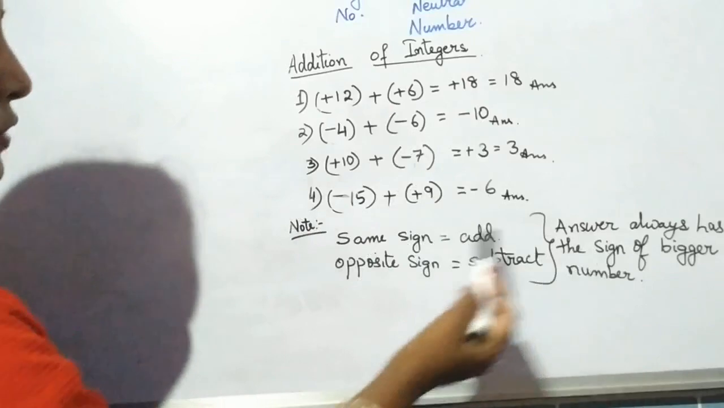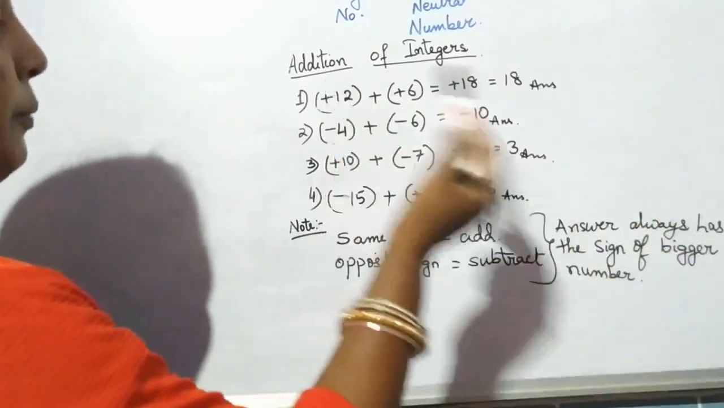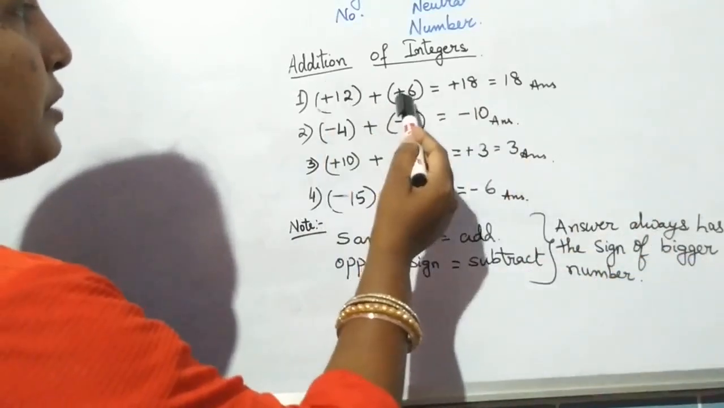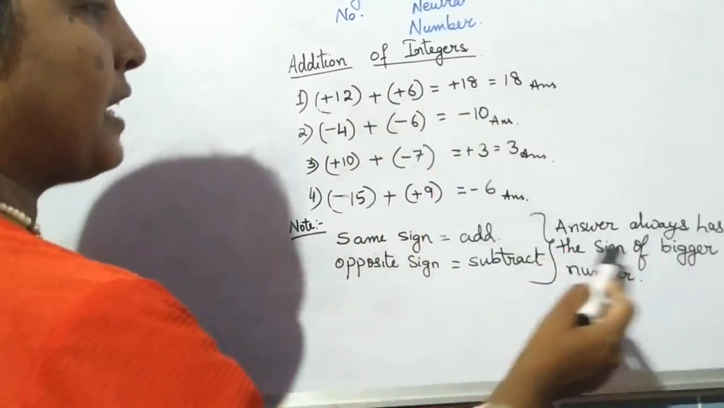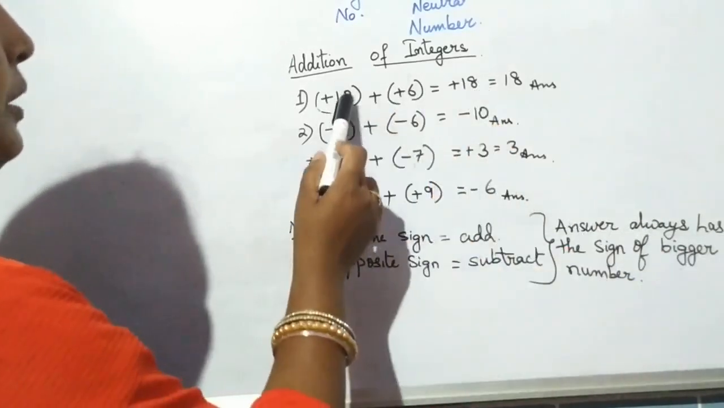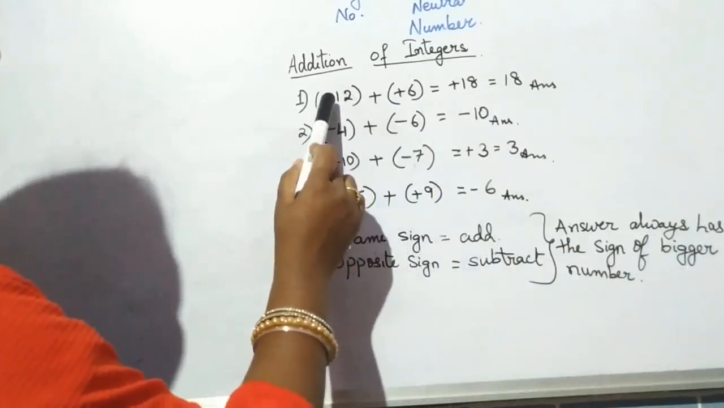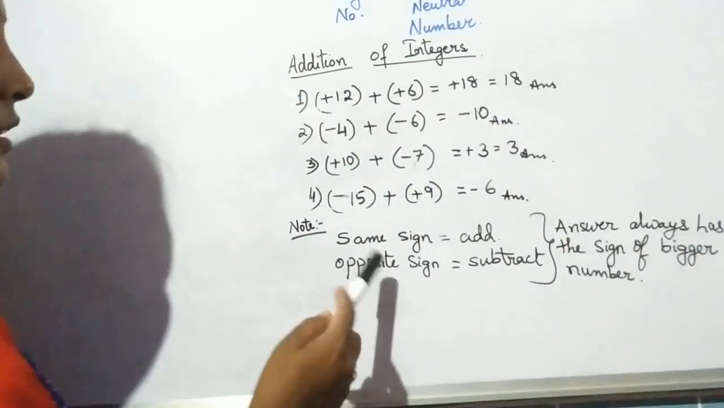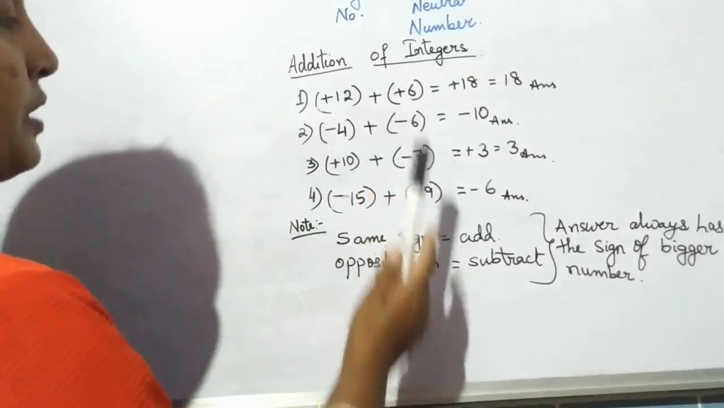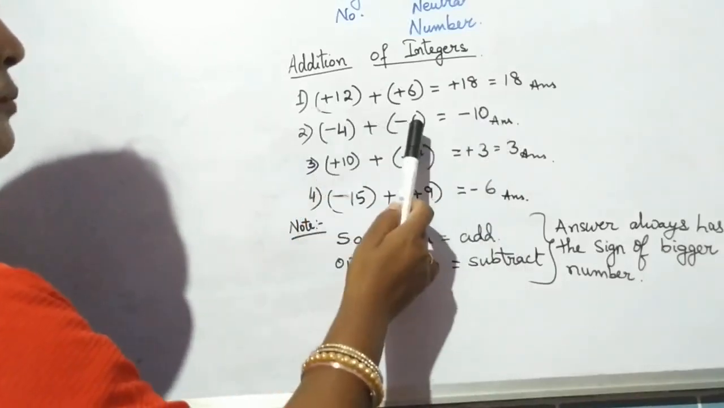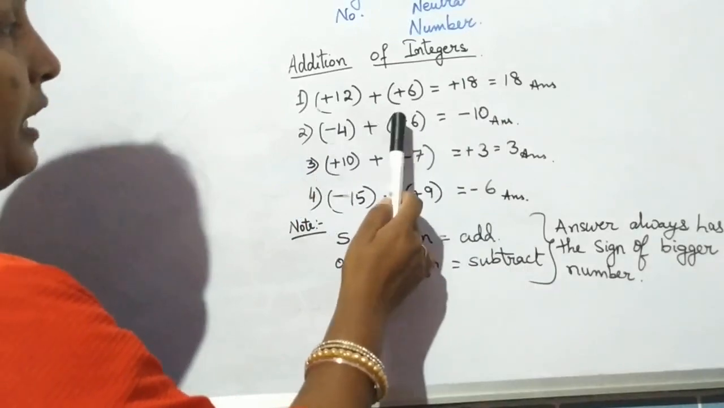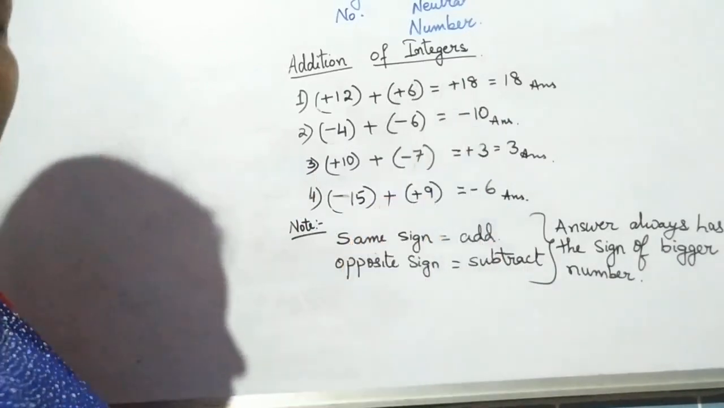So let us verify from here. Same sign, you add. Yes, we added 12 and 6. The answer always has the sign of the bigger number. The bigger number was 12. The sign was plus, so we had a plus sign. Again here, same sign, add. So we added, we got 10. Sign of the bigger number: 6 is the bigger number and the sign is minus, and we get a minus sign.